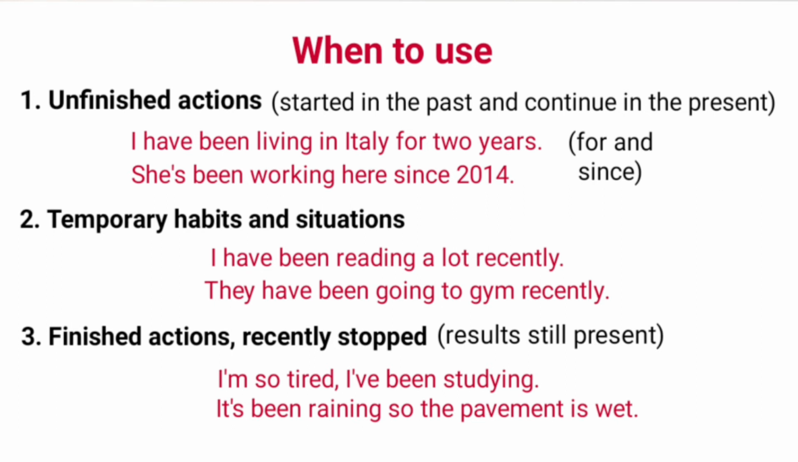These are temporary situations. Number 3, in finished actions which are recently stopped but their results are still present. For example, I am so tired, I have been studying. In this sentence, the action which is recently stopped is I have been studying and its result which is still present is I am so tired. Second example, it's been raining so the pavement is wet. Here the result is the pavement is wet, which still persists.